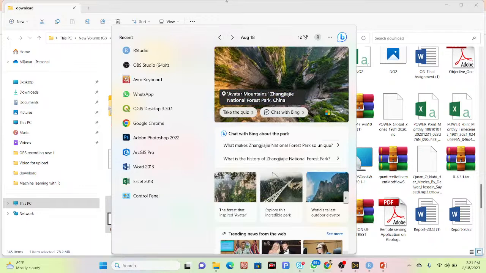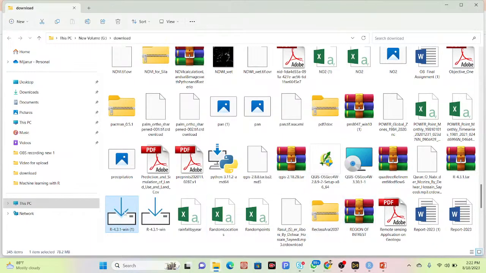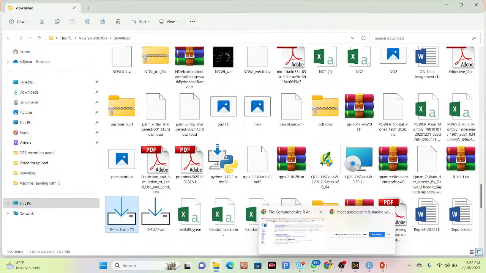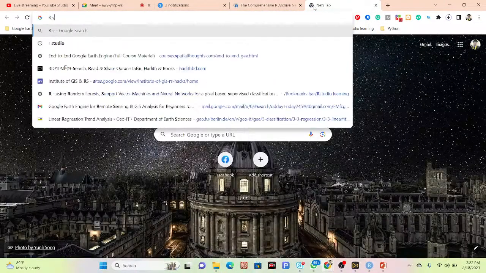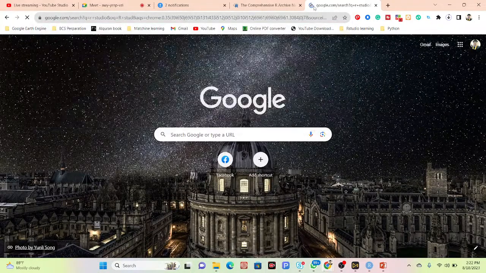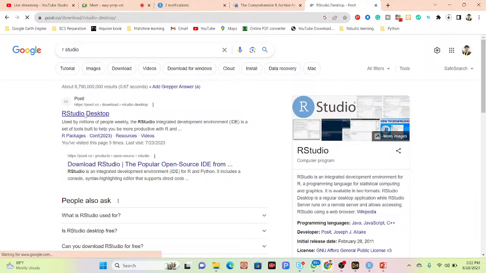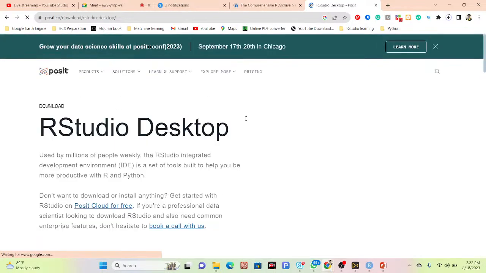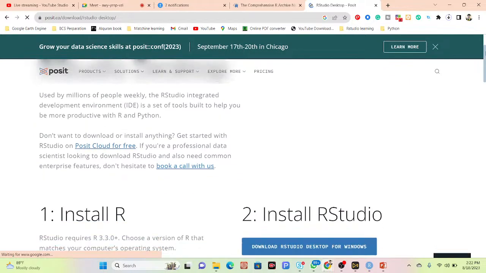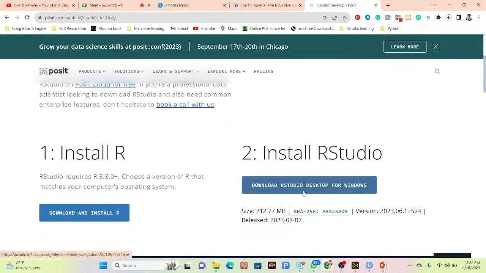After installing the R programming language, we also need to install RStudio. For RStudio, you can simply search here for RStudio, and then you can see RStudio Desktop. Simply click on the first link. Then you can download RStudio Desktop for Windows from here. So then we can download RStudio. I have already installed RStudio.